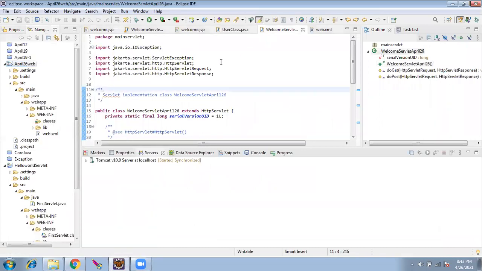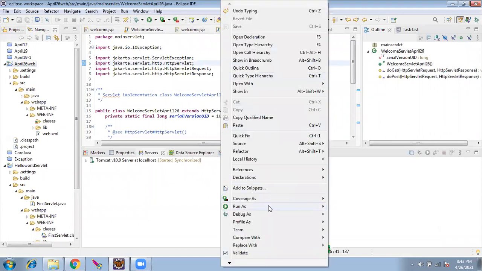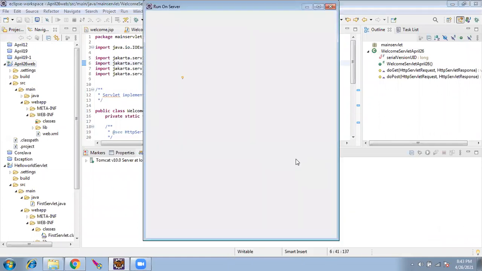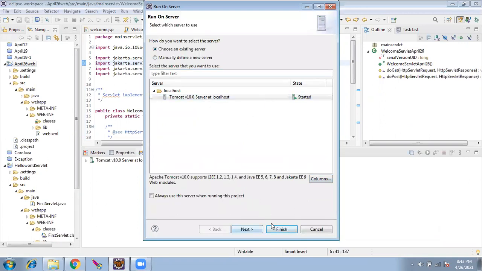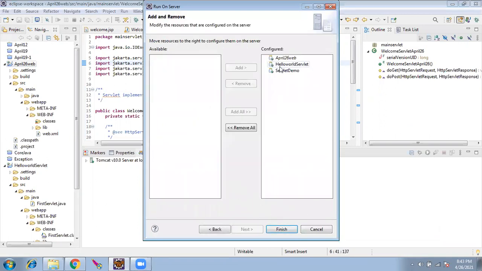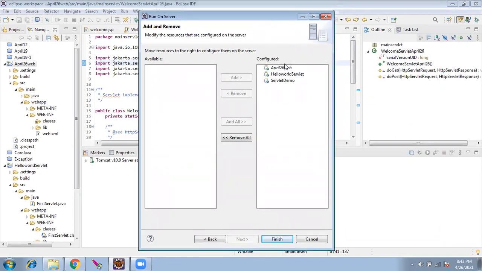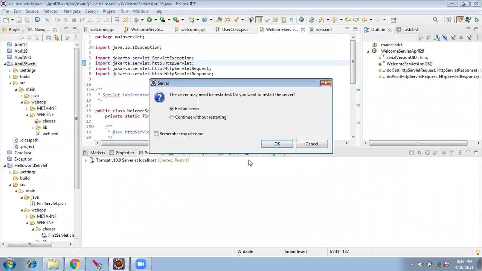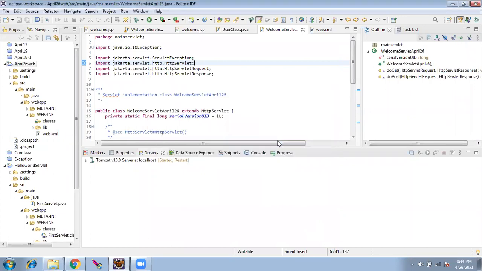So I will right click this welcome servlet, run as run on server. Next, the servlet name is welcome servlet. The project is April 26. This is added. Already 2 projects which you created are added. If you don't want, you can remove it, which means it will be removed from the server. Let me just have it as it is. The server may need restart. Do you want? Yes, because my server is already started. Okay.